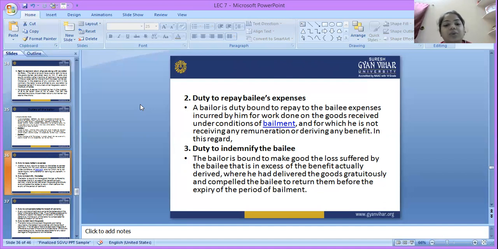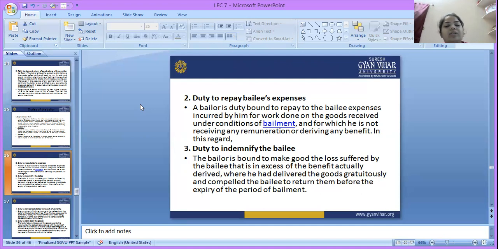Duty to indemnify the bailee. The bailor is bound to make good the loss suffered by the bailee that is in excess of the benefit actually derived, where he had delivered the goods gratuitously and compelled the bailee to return them before the expiry of the period of the bailment. So we know the bailor is always bound to make good the loss suffered by the bailee. In the case of the gratuitous bailment, he can also compel the bailee to return them before the expiry of the period of the bailment.